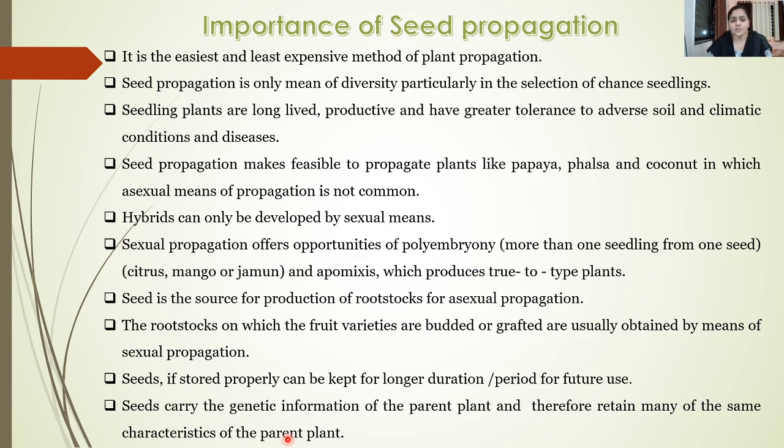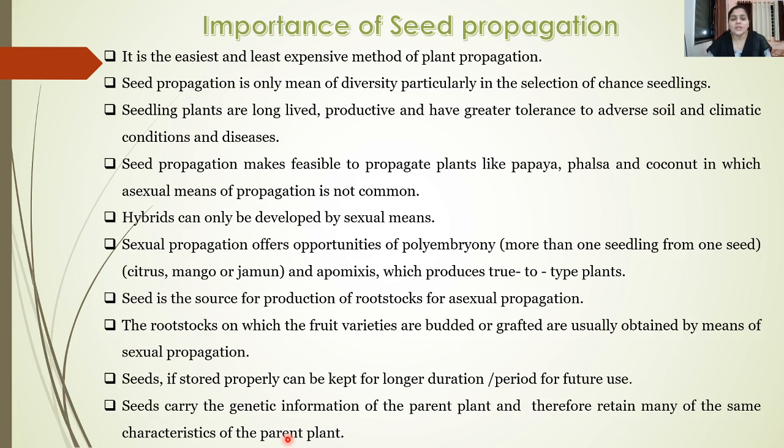Seed propagation makes it feasible to propagate some plants like papaya, palash, and coconut, in which the asexual means of propagation is not very common. The hybrids are the plants which are developed by sexual means only. In these hybrid plants, generally two different plants are mixed together, and thus a new third plant can be obtained, and this can be obtained only by using the sexual means of propagation.